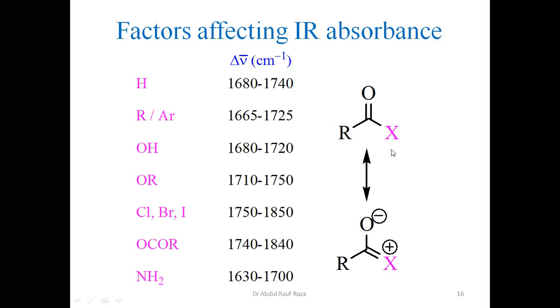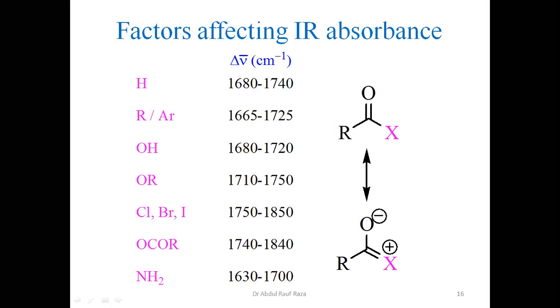So what happened in this case? Whatsoever is the group attached, nitrogen, it may be oxygen, three types of oxygen, anhydride, ester, carboxylic acid, similarly halogens. All of these heteroatoms: nitrogen contains one non-bonding electron pair, oxygen contains two non-bonding electron pairs, halogens contain three non-bonding electron pairs.